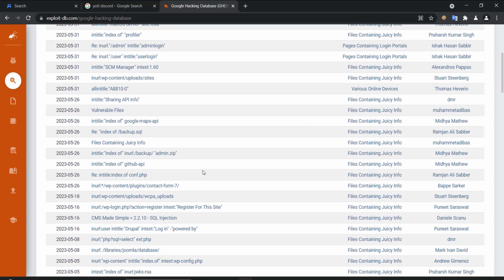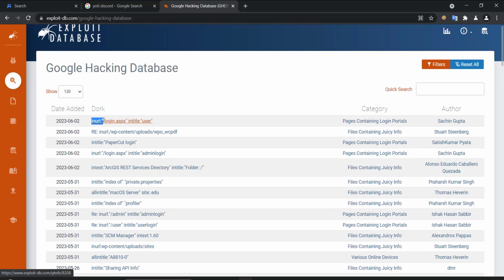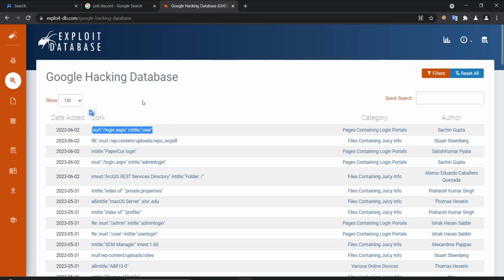So the Google hacking database is the important database full of dorks where you can search for a specific thing inside a specific domain. We can see that there are some keywords, parameters, and values where we can add some information and details in order to get the exact result that we are looking for. Here we are looking for /login.aspx in the URL, so inside the URL there should be login.aspx, and in the title, user. This is exactly something we're looking at.